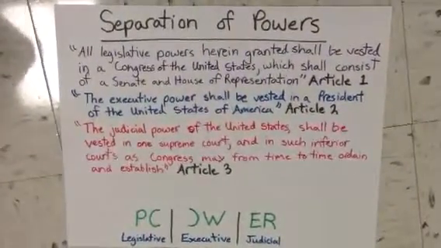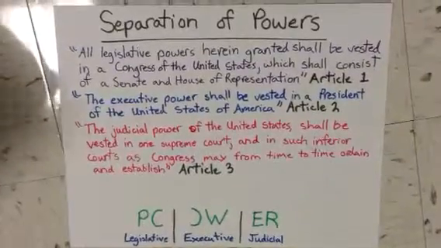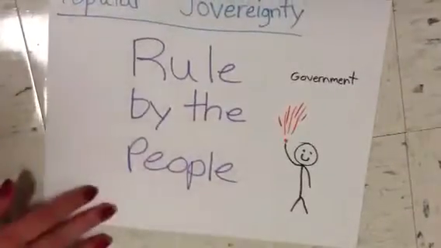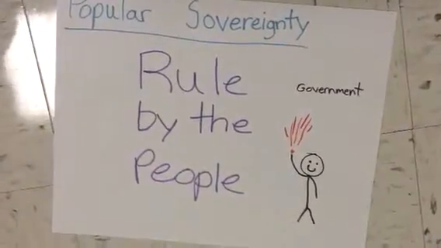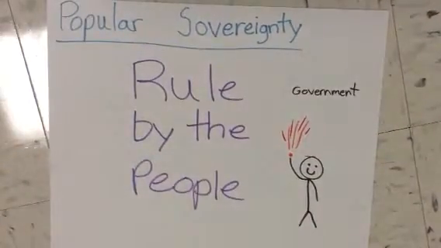The beginning of these 3 articles show the powers of each of the 3 branches of government: the legislative, the executive, and the judicial branch. Popular sovereignty is the rule by the people. The power of the government flows from the people.